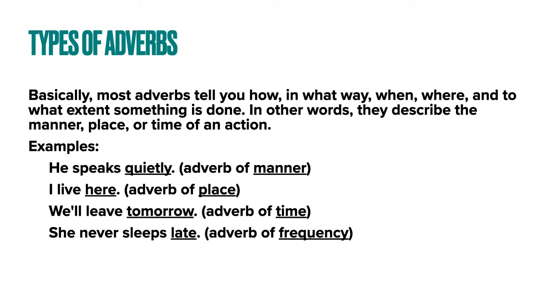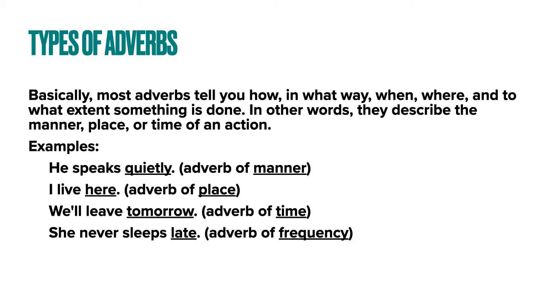Now we will look at different types of adverbs. Basically, most adverbs tell you how, in what way, when, where, etc. something is done. If you ask the questions how, when, where, etc. to the verb, the answer that you get, that is usually the adverb. So some of the most important types of adverbs are adverbs of manner, place, time, and frequency.